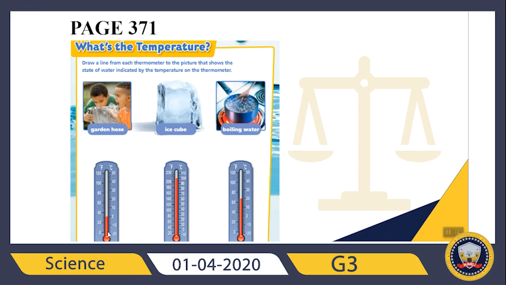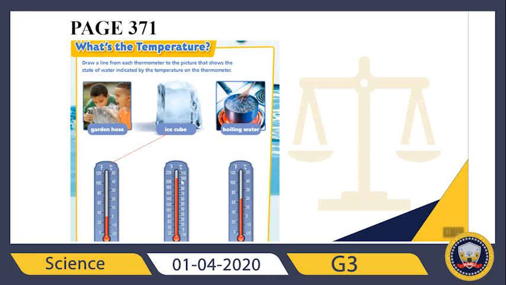Right now, I'll check the red line. So, it goes until 0, right? 0 degrees Celsius. What do I know about 0 degrees Celsius? Perfect. I know at 0 degrees Celsius, the state of water will be ice cube, right? So, this thermometer is for ice cube, because I know at 0 degrees Celsius, the state of water will be ice cube.